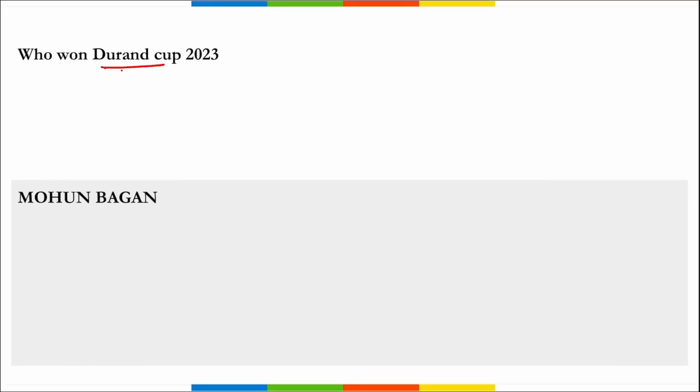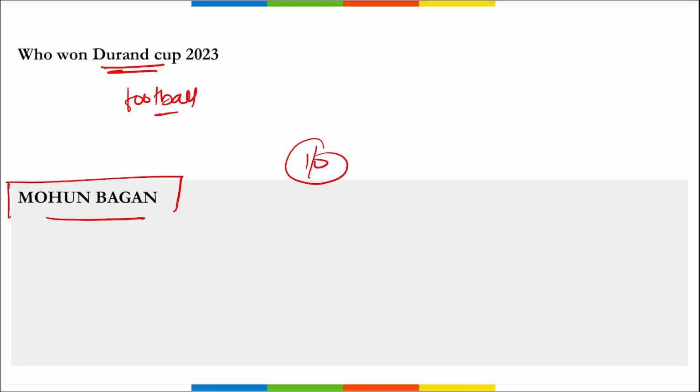Next is who won Durand Cup. Durand Cup is related to which sport? It is related to football, and recently Mohun Bagan Super Giant, right? They defeated East Bengal Football Club by 1-0 in the finals to win the Durand Cup 2023. The final was held in Kolkata, West Bengal, right?